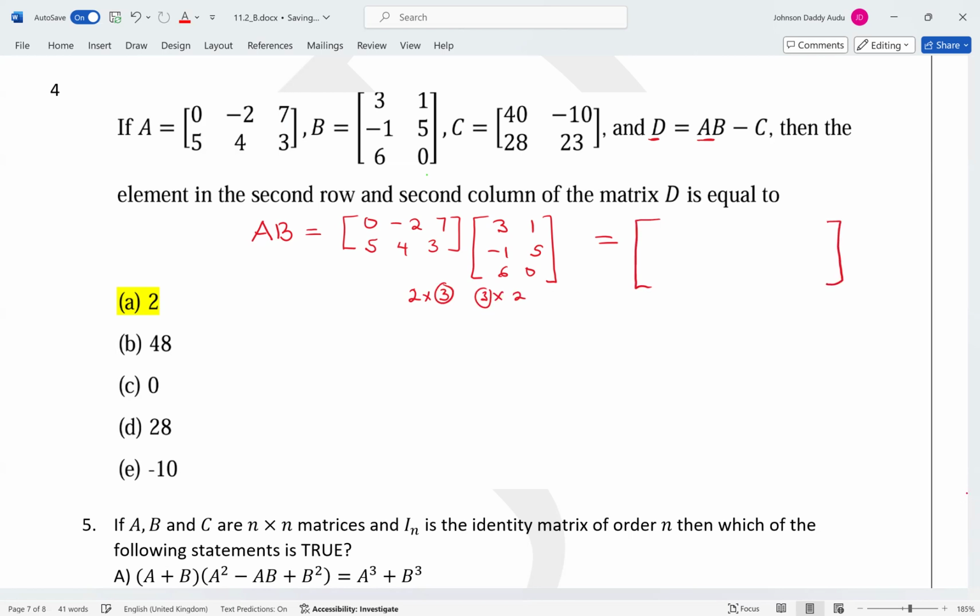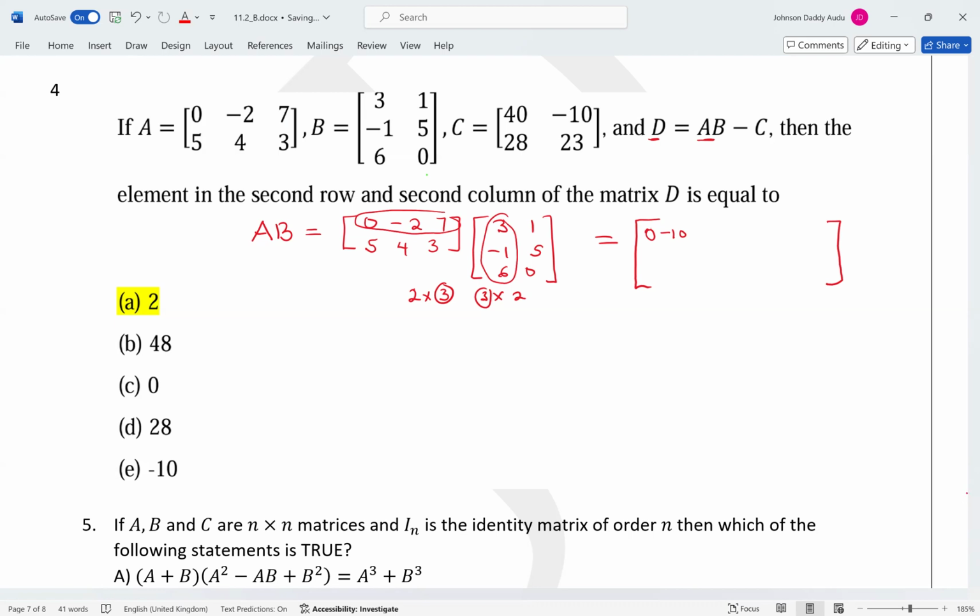So the first one will come from where? This one. So what will be this row times this column? So you have 0 times 3, which is just 0, minus 2 times this. So you have minus 10. 7 times 6, right?